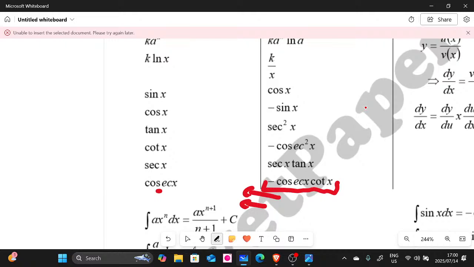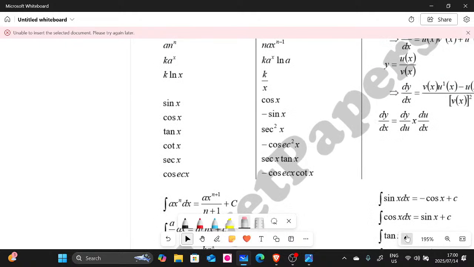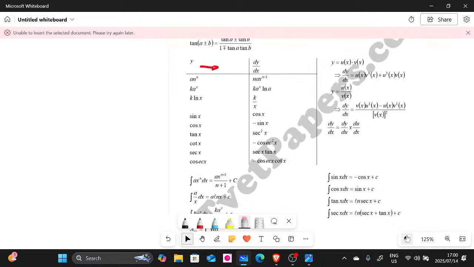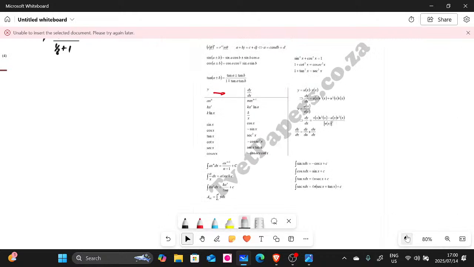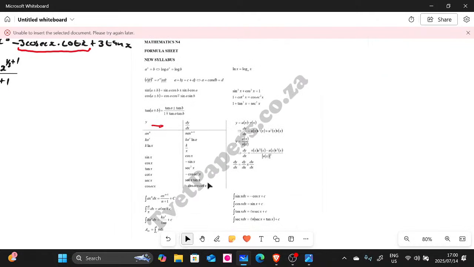So I'm going to erase this part so that we can continue with our thing. I hope you can see this, people. Let me move this formula sheet underneath, guys. Let's move the formula sheet.